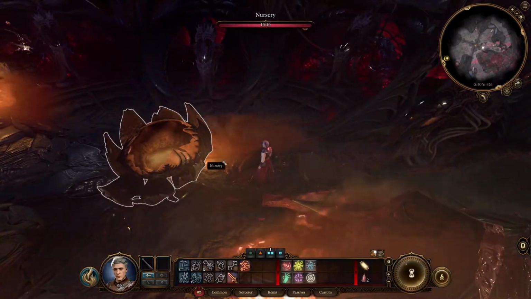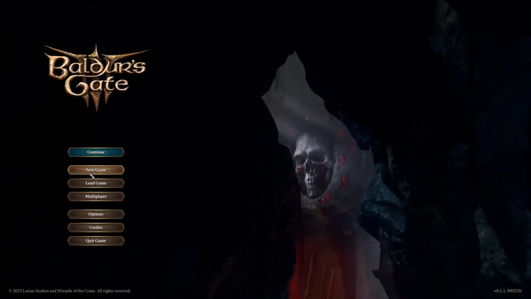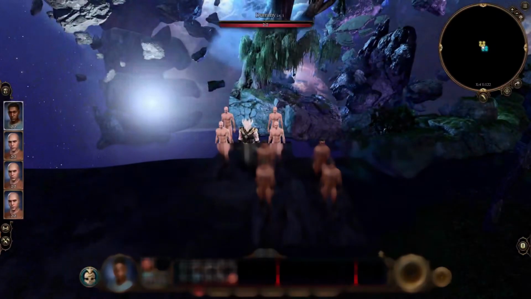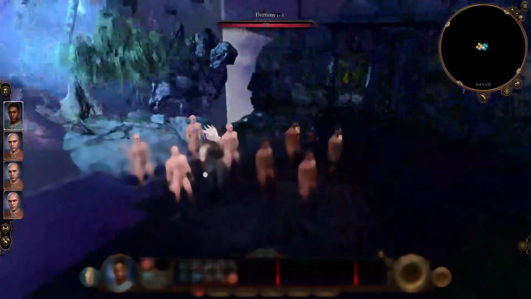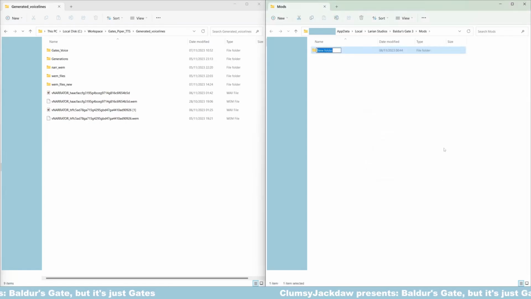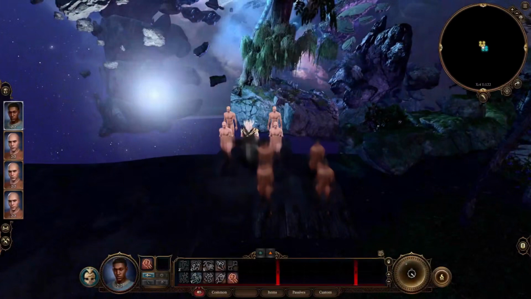Huh, I can't click anything. Maybe a new save will help? Just skip the intro and... oh goodness, what? Why do none of them have any clothes on? Get me out. Maybe if I just put the WEM files themselves in, it will work? No, not this again.